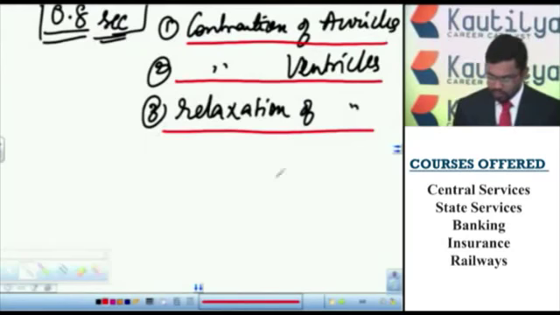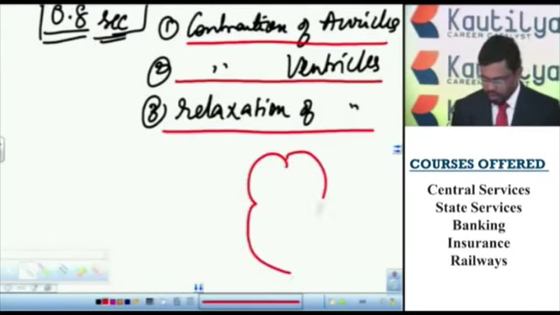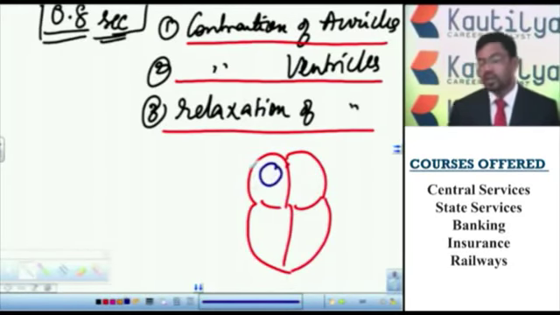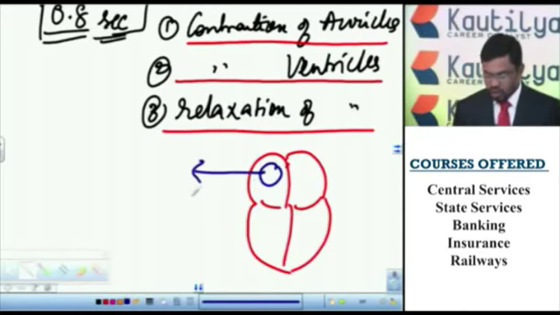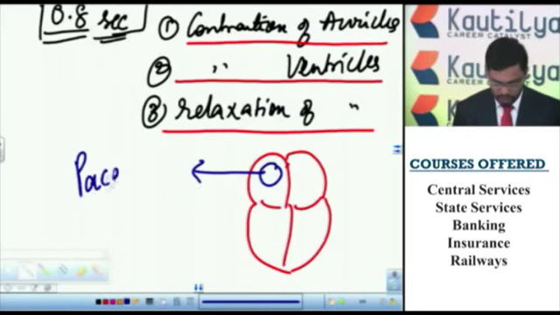In the heart, that is in the right auricle, a special type of cardiomyocyte cells are there. At these cardiomyocytes, a spark of electricity is generated. The place where the heartbeat is initiated is called the pacemaker.